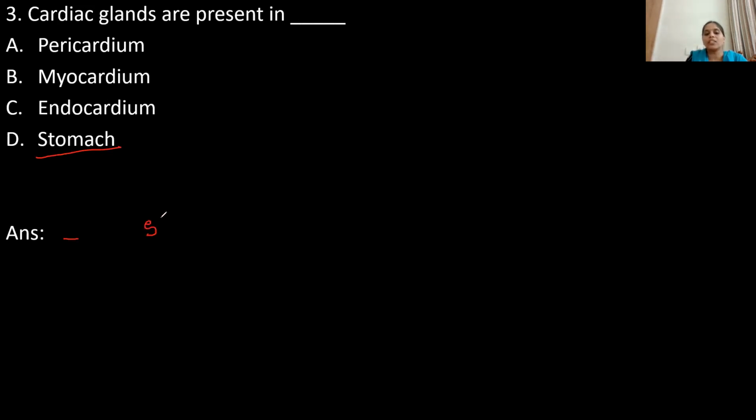The stomach is divided into 3 parts, children. One is the cardiac region, second is the fundic region, and the third is the pyloric region.